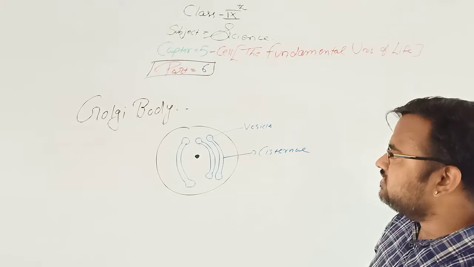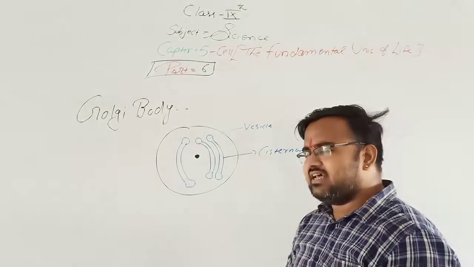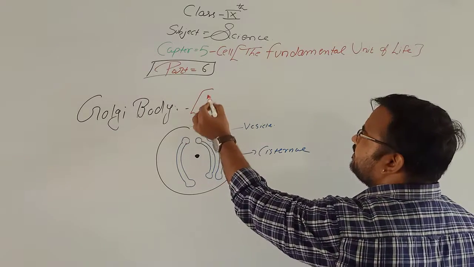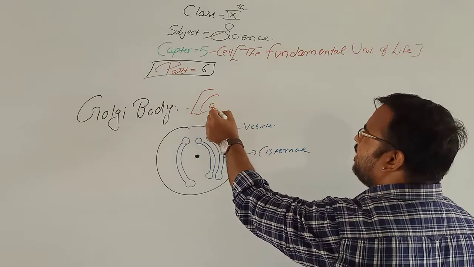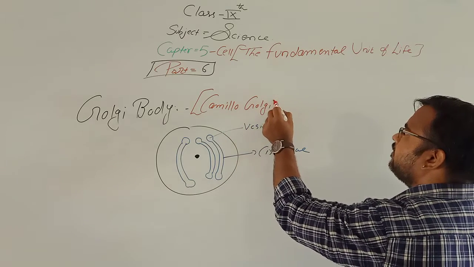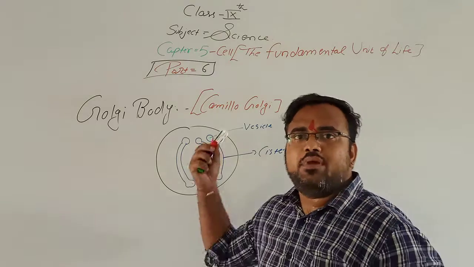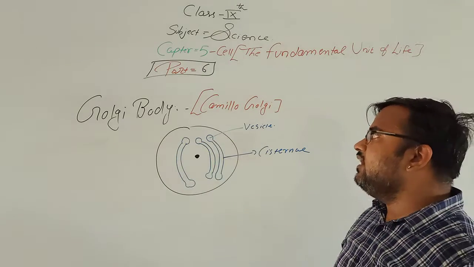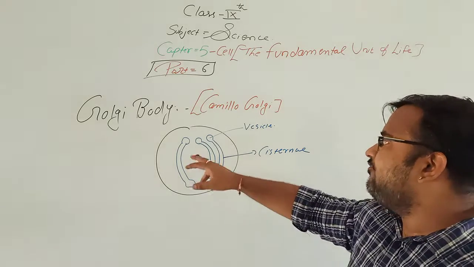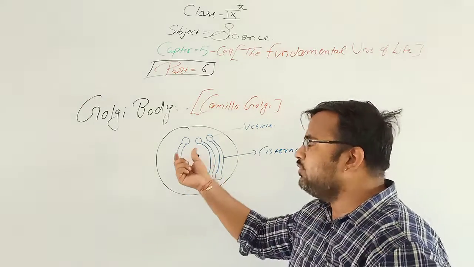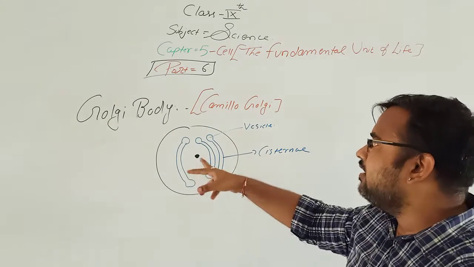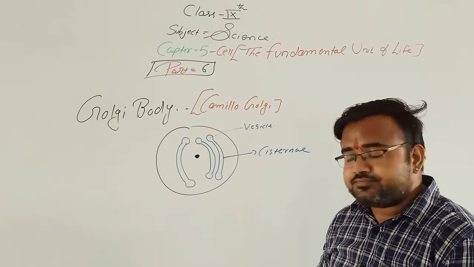Now, the first question arises: who discovered the Golgi body? The Golgi body was discovered by Camillo Golgi. Golgi body is a flat tubular structure which is unbranched.